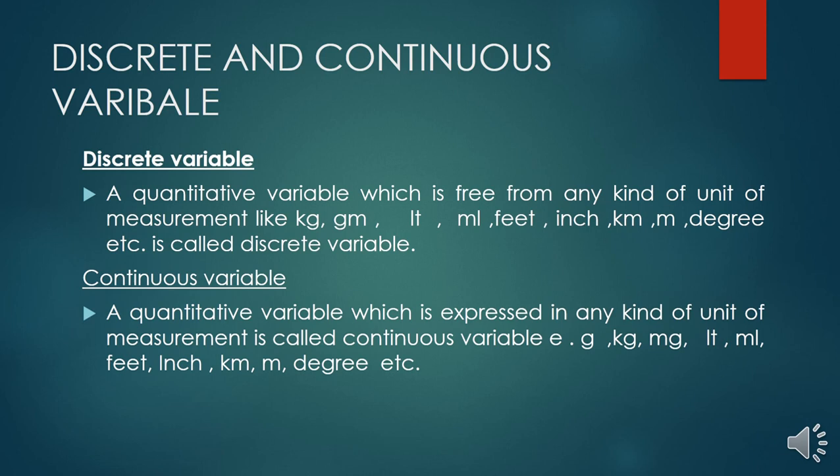First, a discrete variable is that variable which is expressed without any unit of measurement like kilogram, gram, meter, kilometer, feet, inch, etc. But a continuous variable is that variable which is expressed in units of measurement like kilogram, gram, milligram, liter, milliliter, degree, inch, feet, etc.